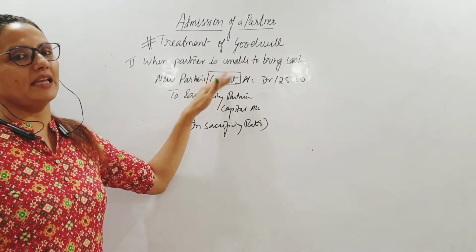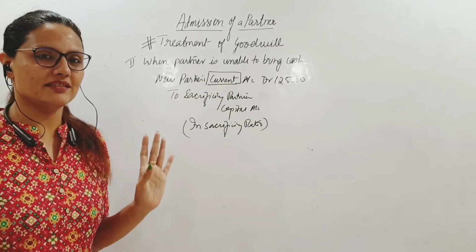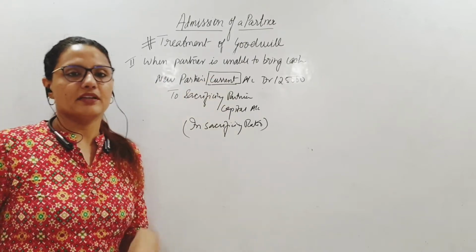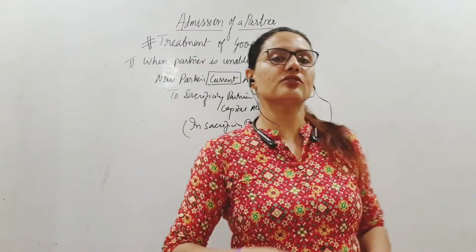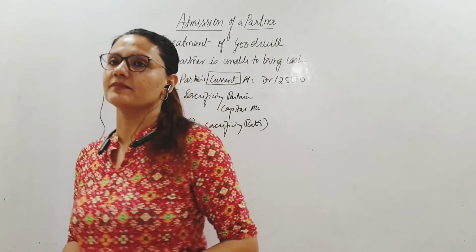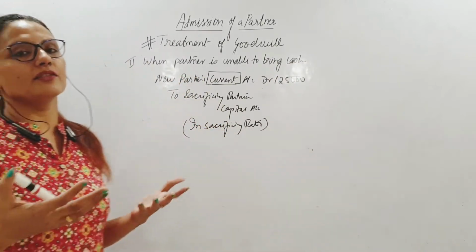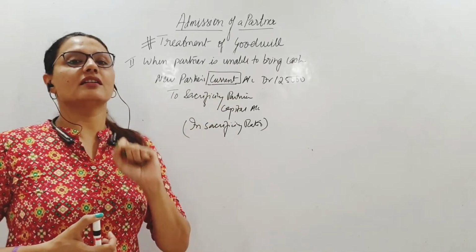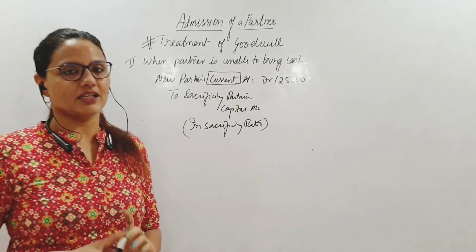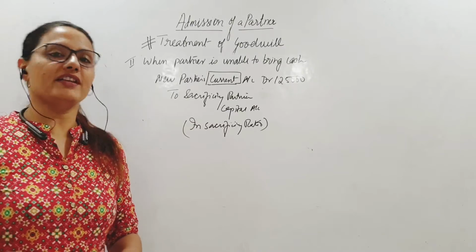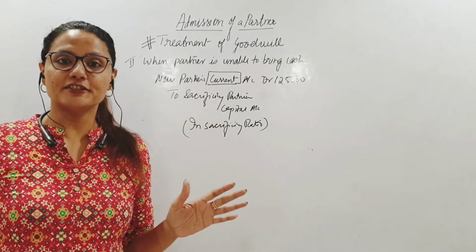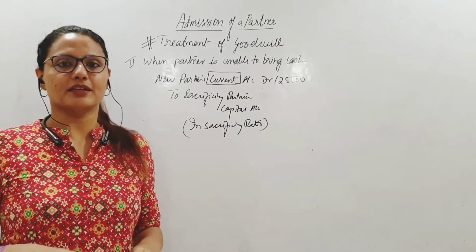We do not debit the capital account. This is one mistake which children usually make. Do not debit the partner's capital account because there are other implications of it which you will appreciate later when we do adjustments on the basis of capital of the new partner and all. We should not disturb the new partner's capital account in such cases. So we always prefer to debit his current account. Okay? Clear till here? Let us take up a sum.